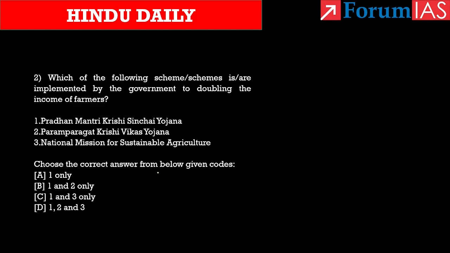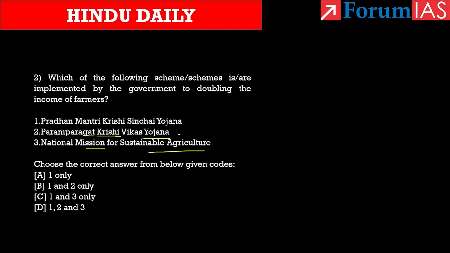So now moving to the second question: which of the following scheme or schemes implemented by the government is for doubling the income of farmers? First, Pradhan Mantri Krishi Sinchai Yojana; second, Paramparagat Krishi Vikas Yojana; third, National Mission for Sustainable Agriculture. The options given are option A, 1 only, option B, 1 and 2 only, option C, 1 and 3 only, option D, 1, 2 and 3.